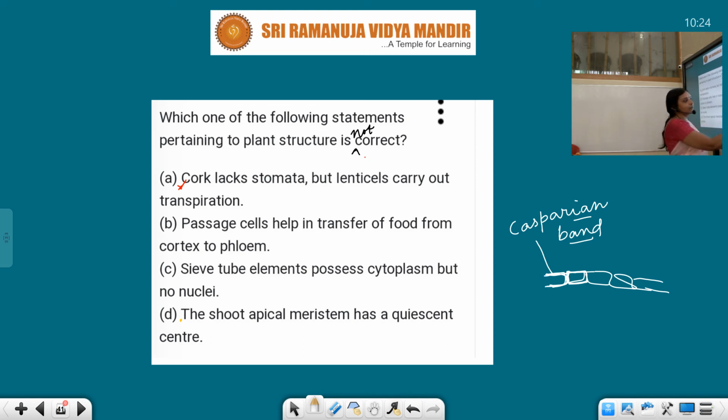Water cannot go in or out through the bands, so for translocation of water, some cells known as passage cells are there. These passage cells are opposite to the protoxylem in roots.